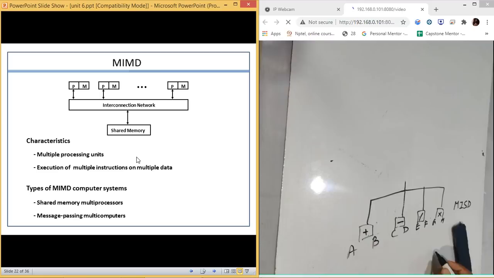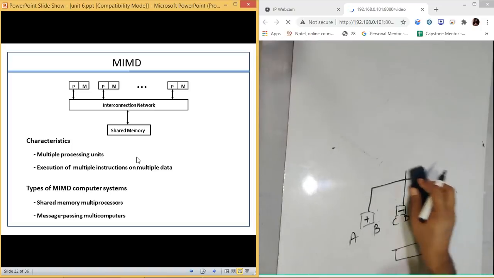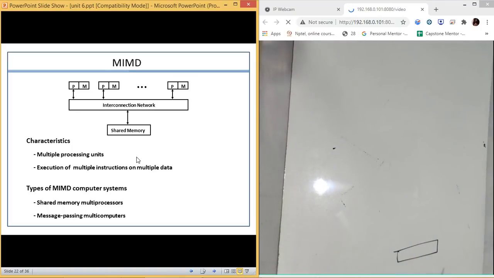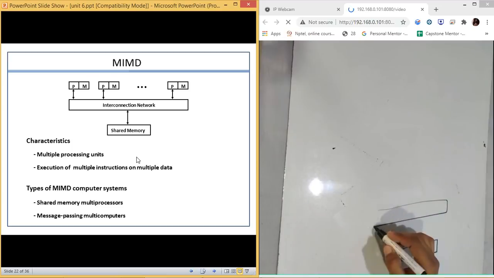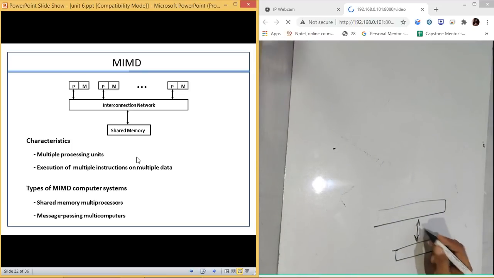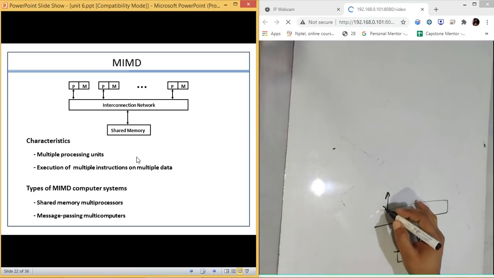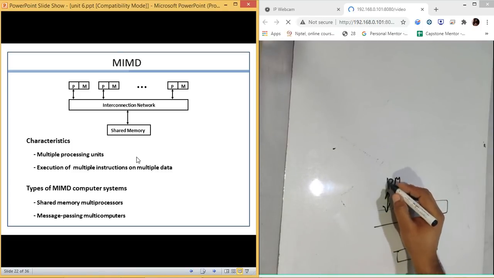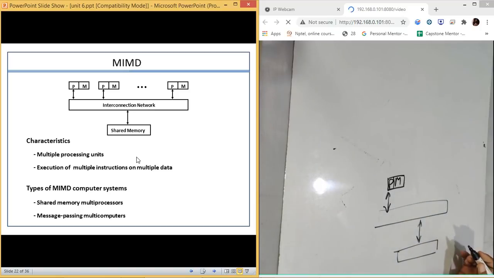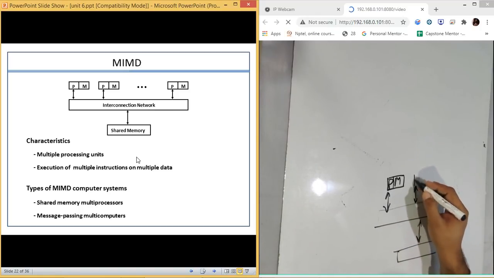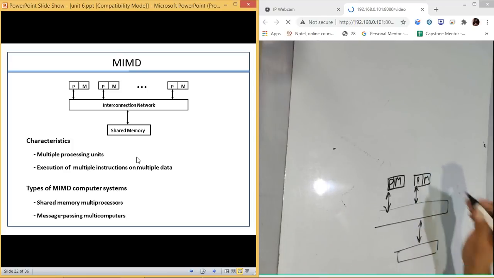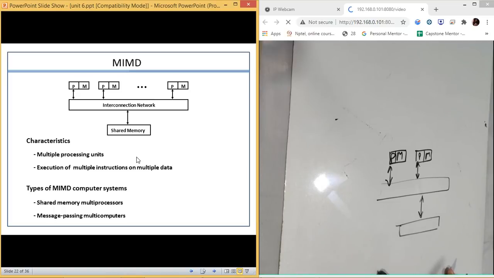This is just an example. So what is going to happen? We are using a shared memory in this case. We have a shared memory and all the interconnections are there. So shared memory is there, which is shared between these. We have a processor with a memory. That is why it is known as PM, processor with memory. So we have different processors with different memories and they can work together and they can execute the data with multiple instructions and multiple data. So that is what we have done already. I think you are aware about them.